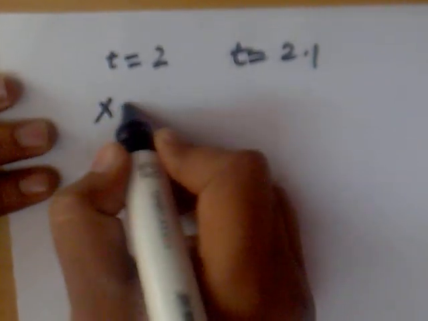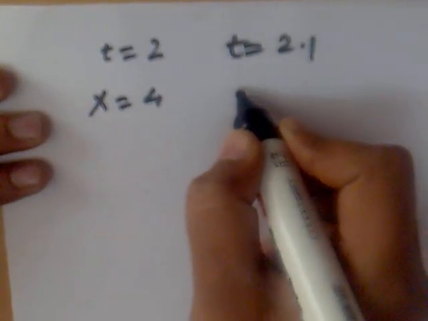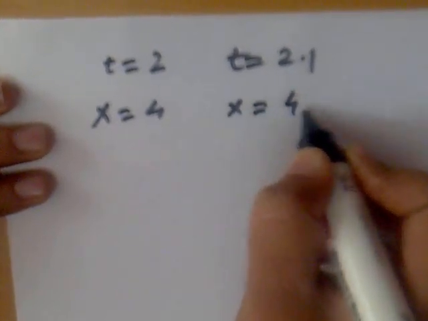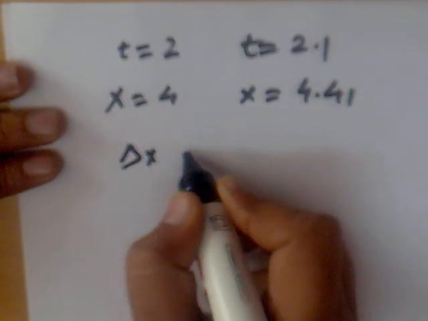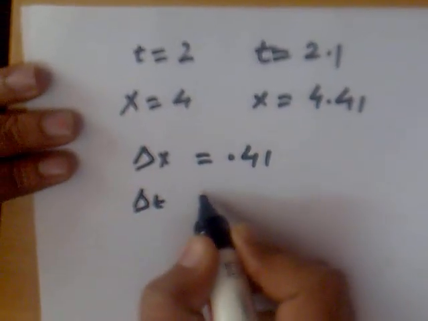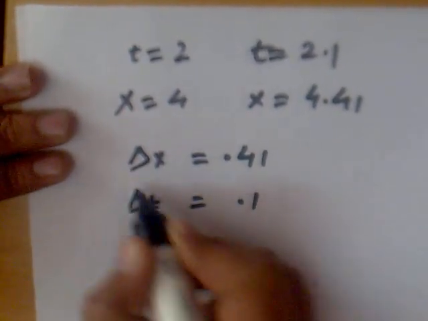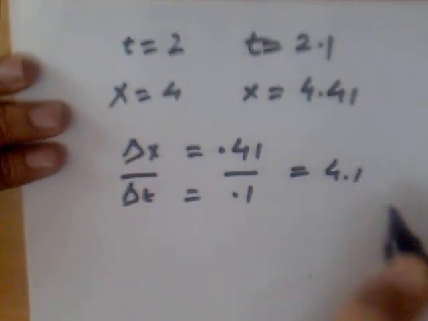For this interval, at t equal to 2, x equal to 4, and at t equal to 2.1, x is equal to 4.41. So delta x is equal to 0.41 and delta t becomes 0.1. If we divide it, we get average velocity equal to 4.1.